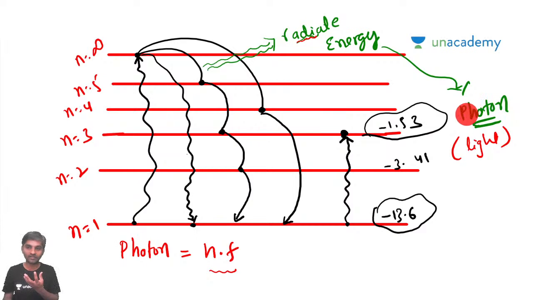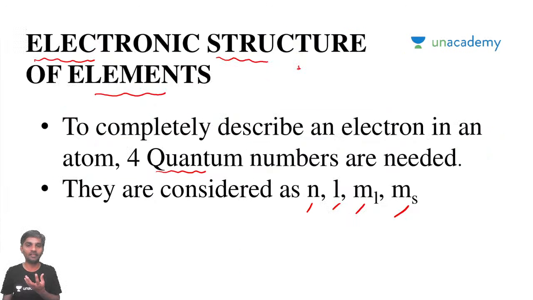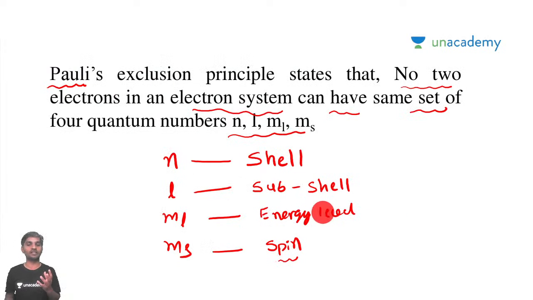Once we call this a photon, we started discussing the electronic structure of an element. We have told that there are 4 quantum numbers which are required to locate an electron, to define the position of an electron. Those are N, L, ML, and MS. I told them simply as shell, subshell, energy level, and spin. And somebody told it as energy, angular momentum, magnetic momentum, and spin.